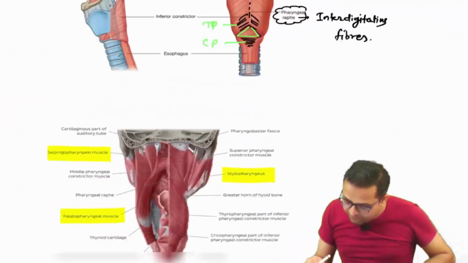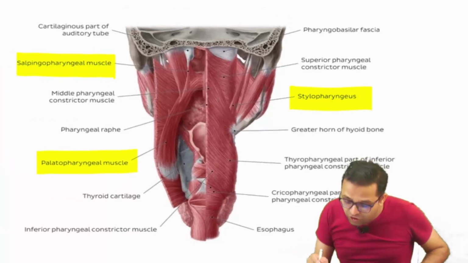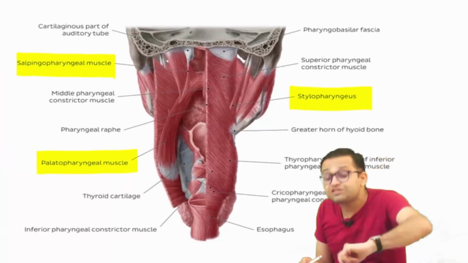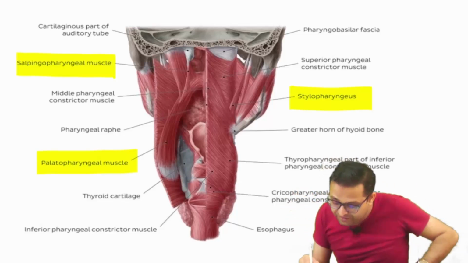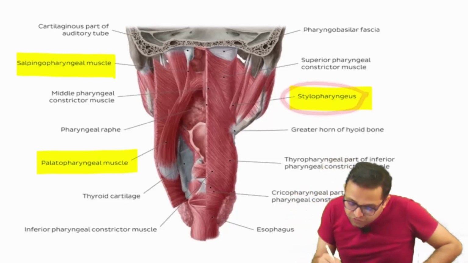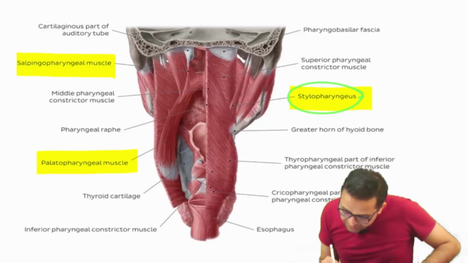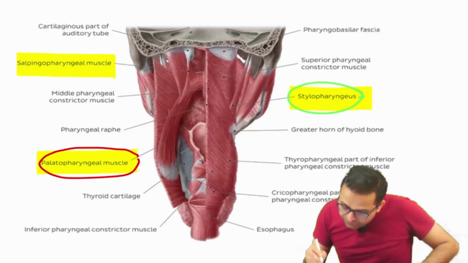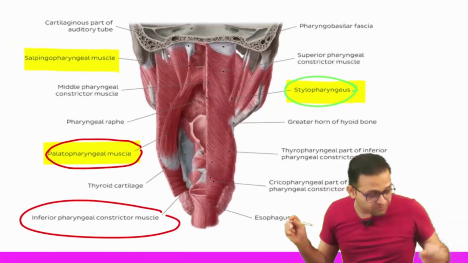After this, such kind of image you will see. We are doing lots of image practice for first MBBS, for INICET, for NEET PG, or any kind of exam, USMLE, PLAB, everyone. This is our styloid process to the pharynx, stylopharyngeus. This is palate to the pharynx, palatopharyngeus. And here you can see the inferior pharyngeal constrictor muscle.